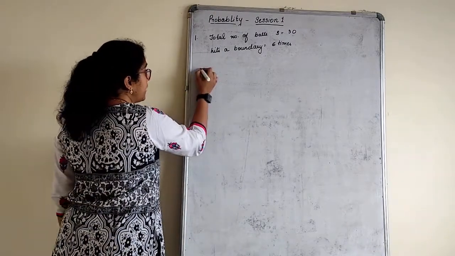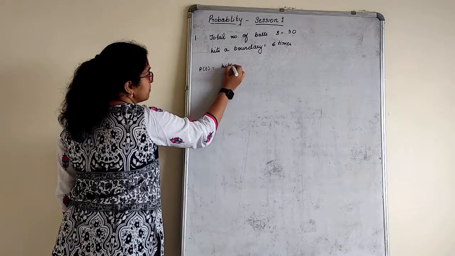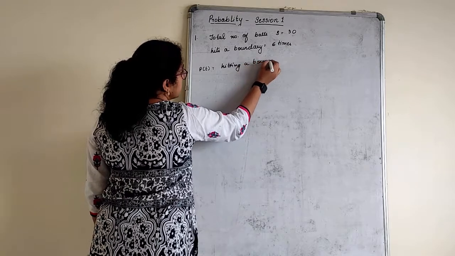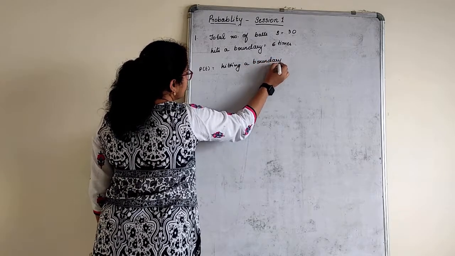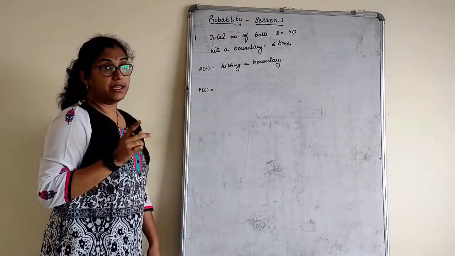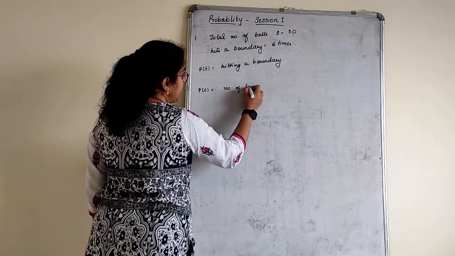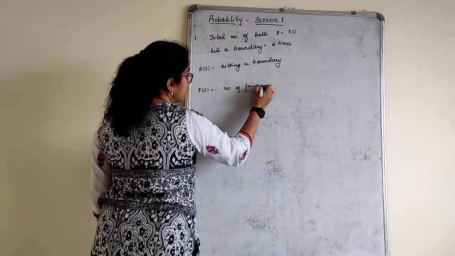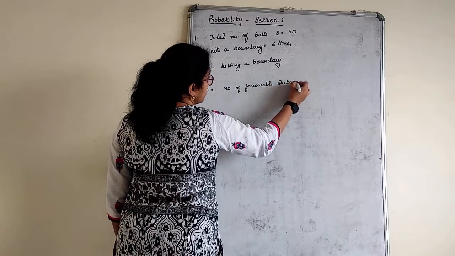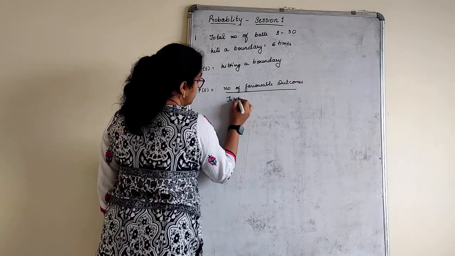So first of all, we'll find the probability for hitting a boundary. Probability of an event is given by, the formula is a must for all, number of favorable outcomes divided by total number of outcomes.